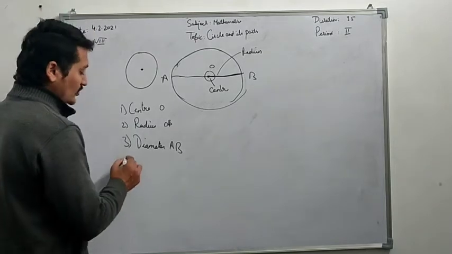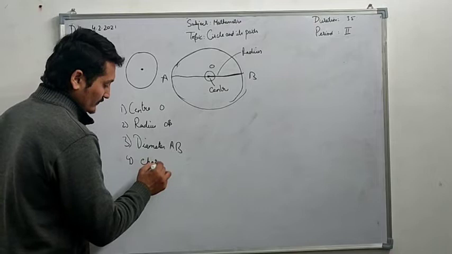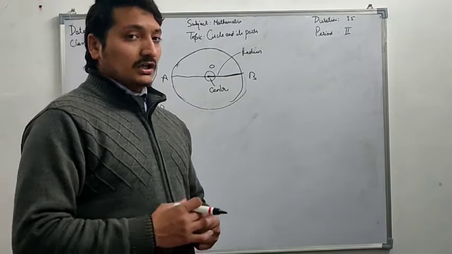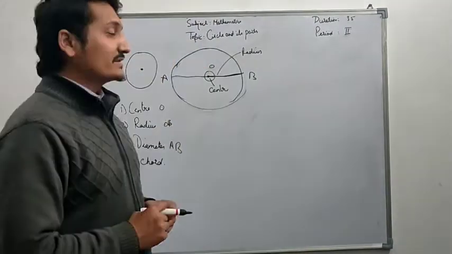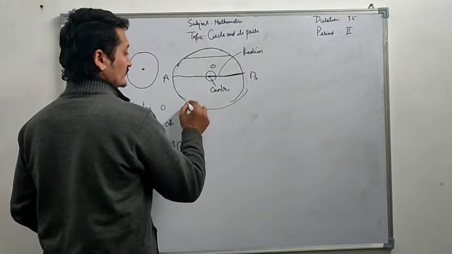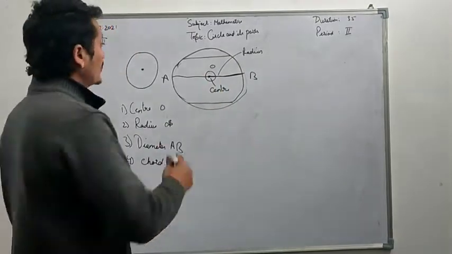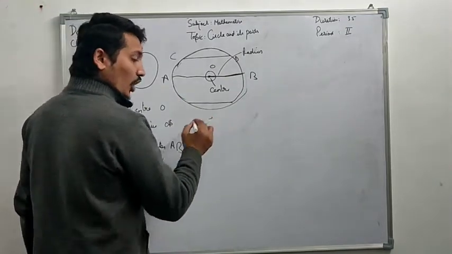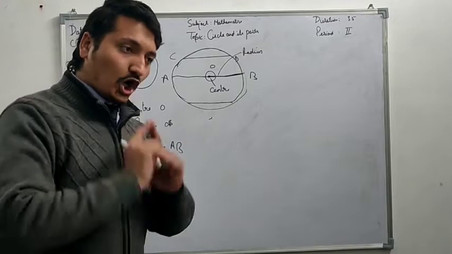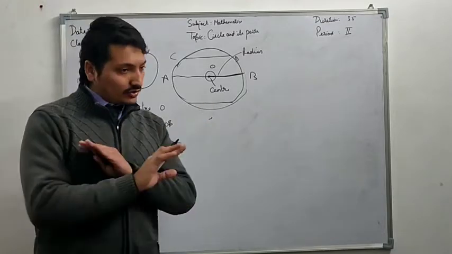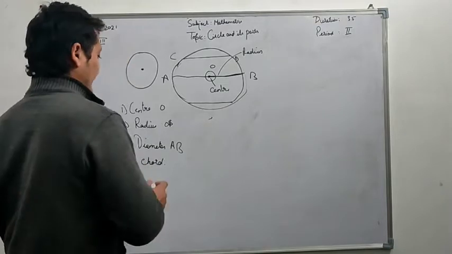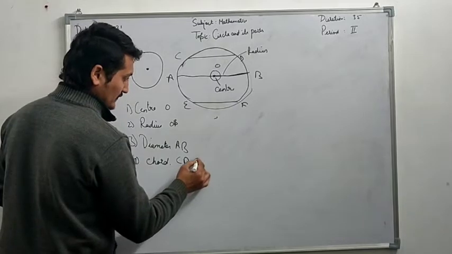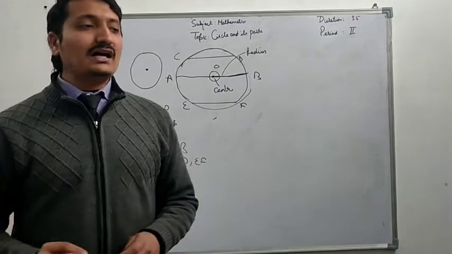Now the fourth part is chord. What is a chord? A chord is also a line which touches two points on the circle like this. But a chord is not a diameter. One very important thing: diameters are chords, but all chords are not diameters. See, the chords are CD, EF. Chords do not pass through the center.